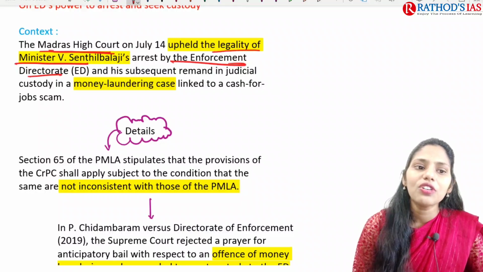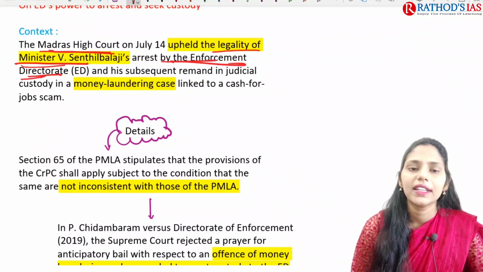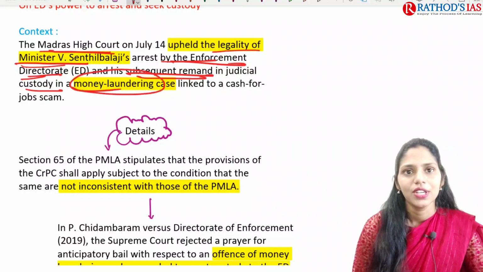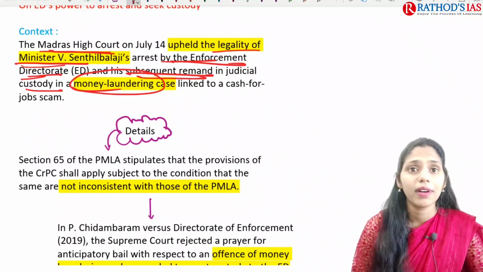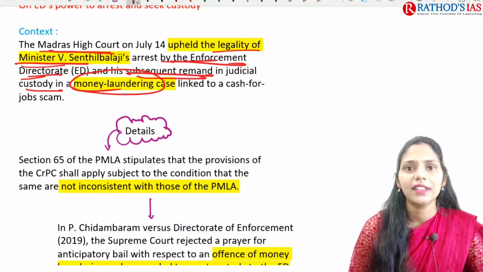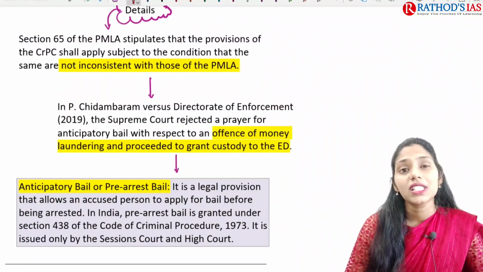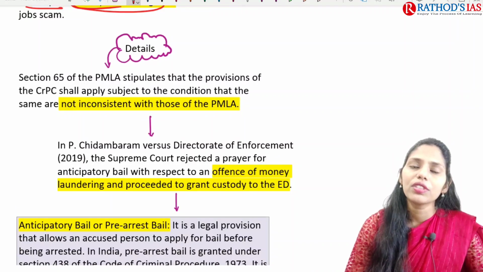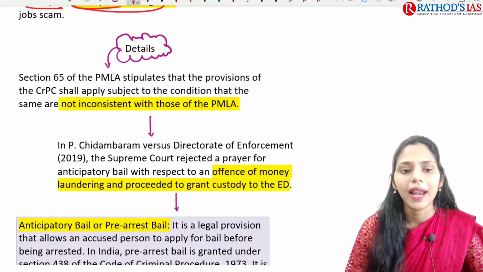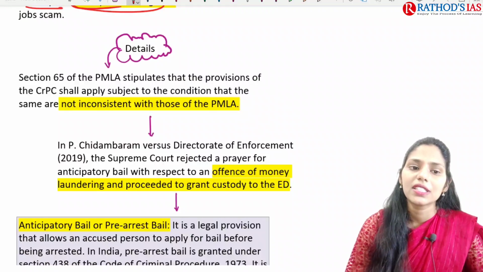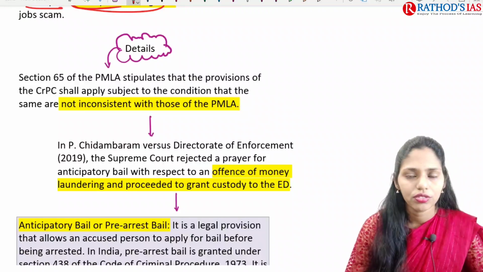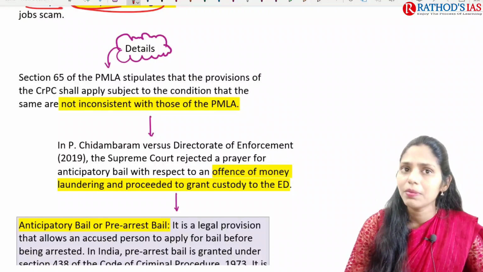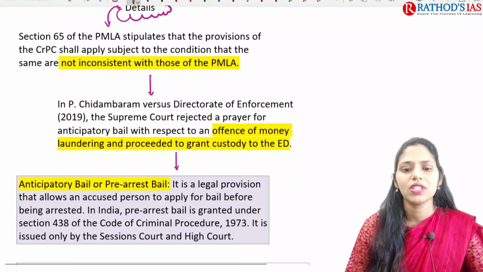So here is the legality of a minister's arrest by the Enforcement Directorate and his subsequent remand in judicial custody in a money laundering case. Yesterday I gave you an example of this Prevention of Money Laundering Act, so I think you can connect this. Section 65 of the Prevention of Money Laundering Act stipulates that the provisions of the Criminal Procedure Code shall apply subject to the condition that they are not inconsistent with PMLA. So if any case is booked under this PMLA, PMLA will prevail. This is the main thing.